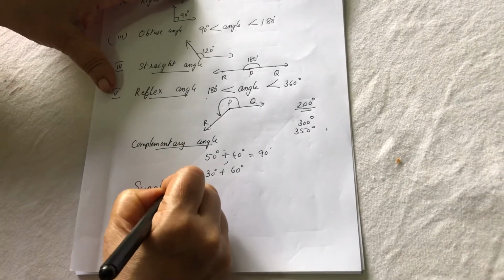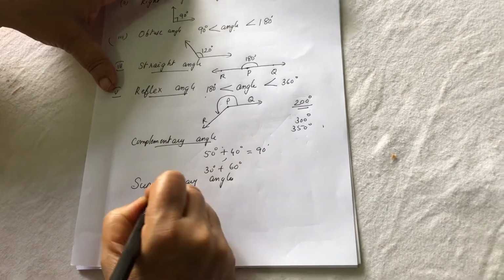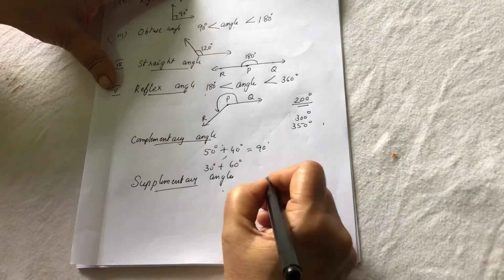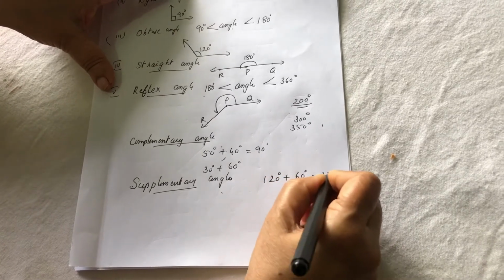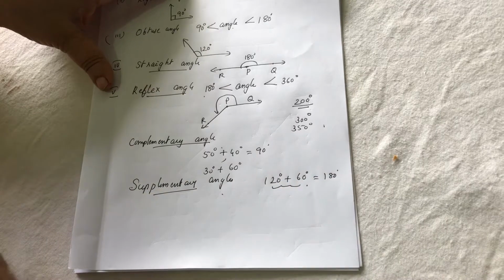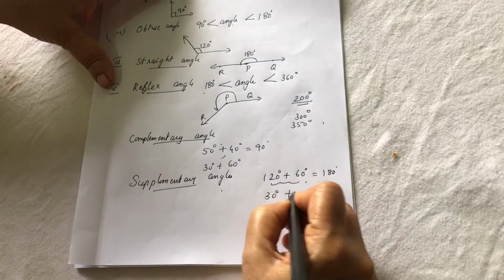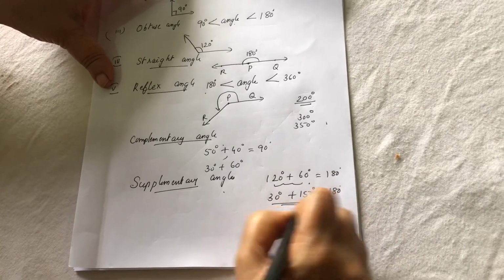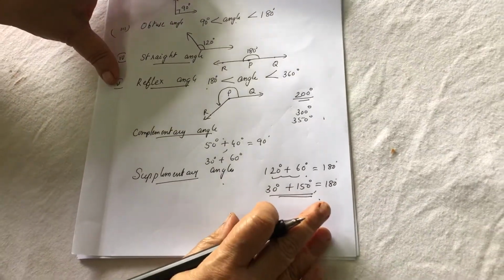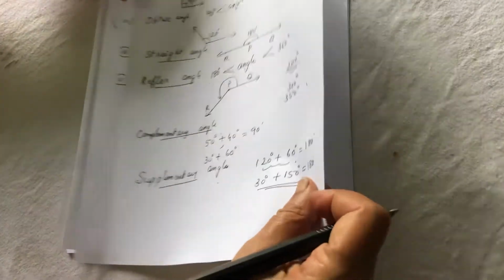Supplementary angles: two angles whose sum is equal to 180 degrees. 120 degrees plus 60 degrees is 180 degrees. They are called supplementary angles. 30 degrees plus 150 degrees is also equal to 180. So any two angles whose sum is equal to 180 degrees are called supplementary angles.